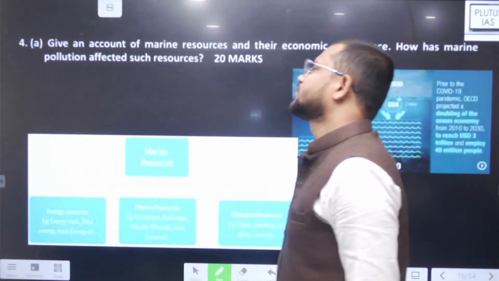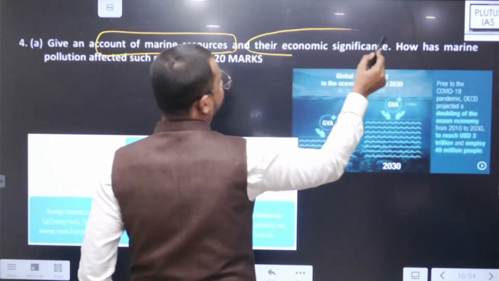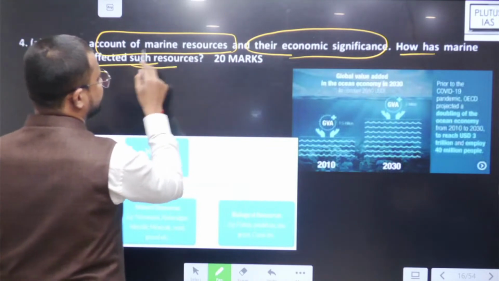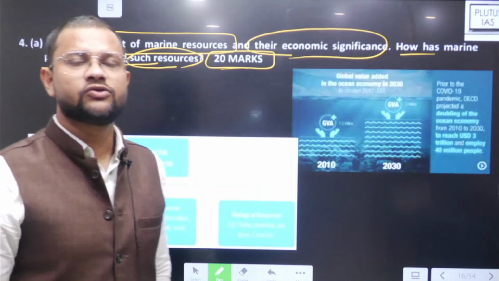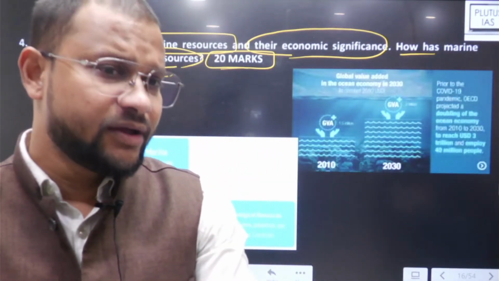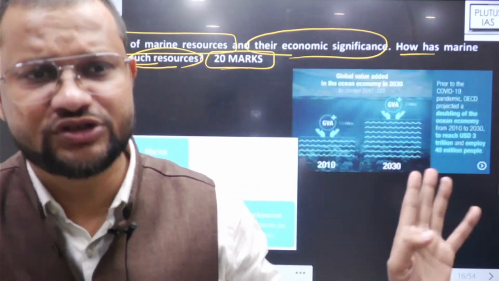Fourth A, give an account of marine resources, the most easy question I believe, and their economic significance, and how has marine pollution affected such resources. 20 marks. So question simply पूछ रहा है कि what are the marine resources, and in our class already हमने ये सब कुछ चीज़ें देख रखी है, right?